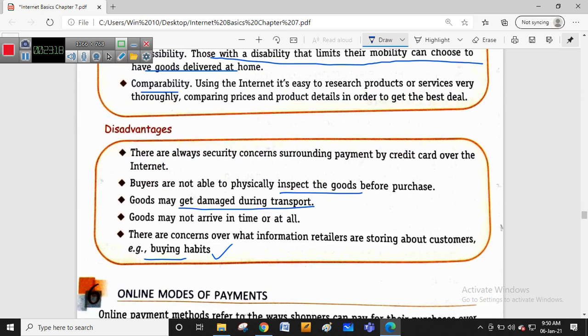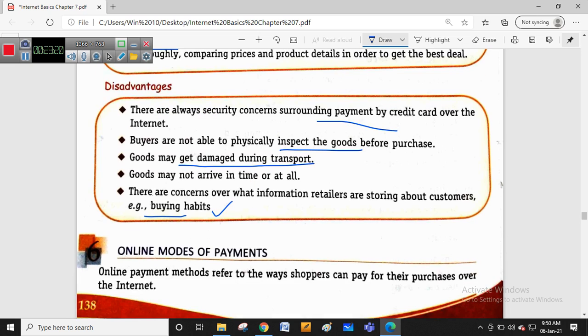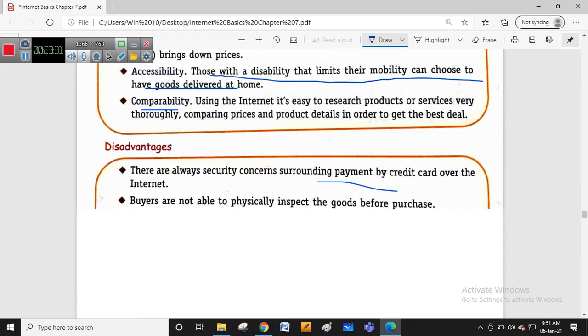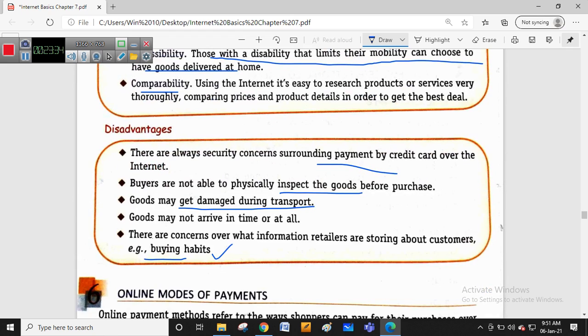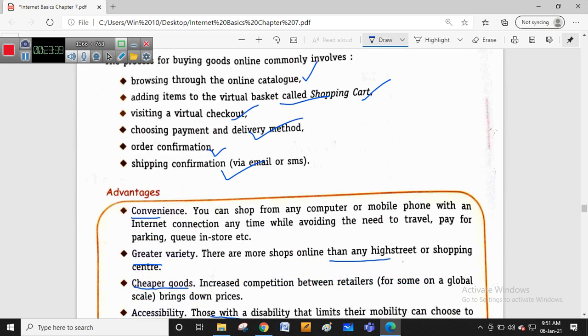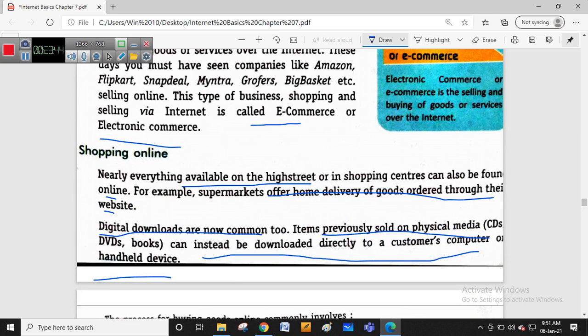The main disadvantage is that at payment time, credit card details और ये सब चीज़ store हो जाता है, and physically they are unable to inspect the quality of the product, and goods may get damaged during transport, or may be missed during transport because of theft cases. These are all disadvantages of e-commerce sites. E-commerce means selling or buying goods online, or over the internet. And e-shopping is nothing but ordering products or groceries sitting at home from a particular website or application and getting home delivery.